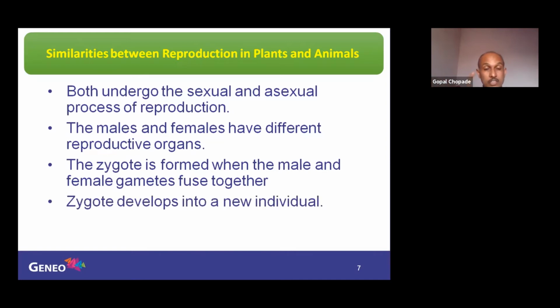Then what is the third similarity? The zygote develops into a new individual. In plants, zygote becomes embryo and embryo becomes a plant. In animals also, zygote becomes embryo and embryo becomes a baby animal. You might have seen in our house there is a baby calf. Okay, many babies are there. A cat will give a kitten. There is one activity in your textbook. Just try to fill those gaps: young ones of different animals. You can do that one.